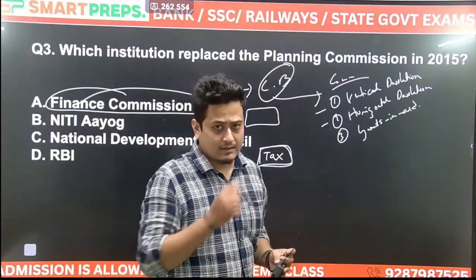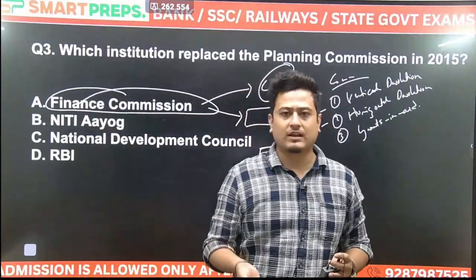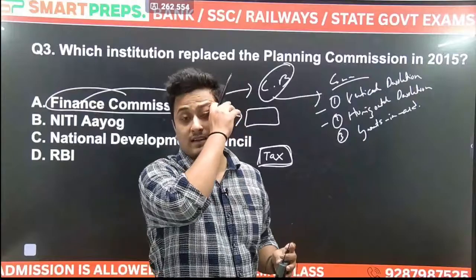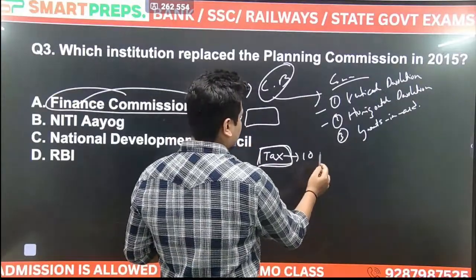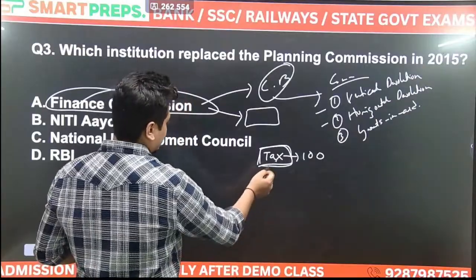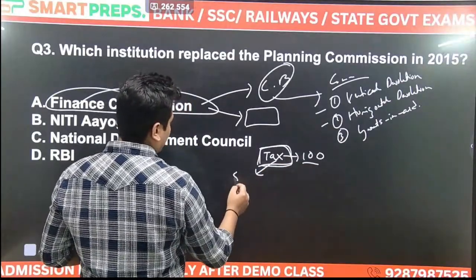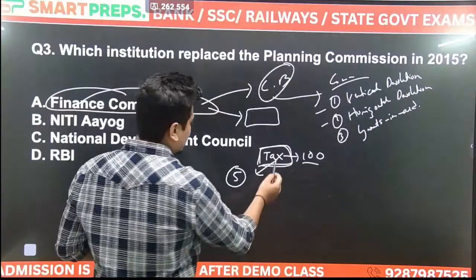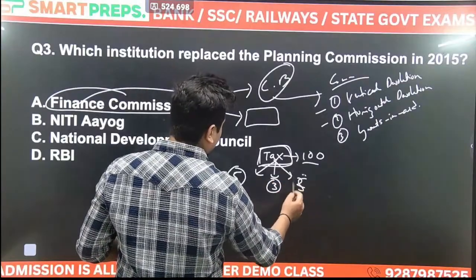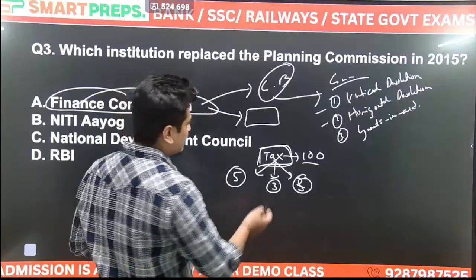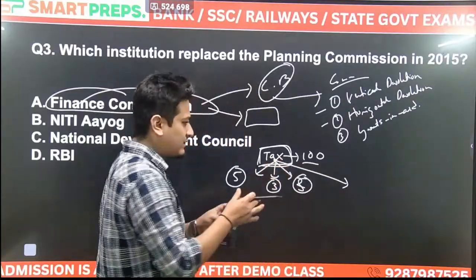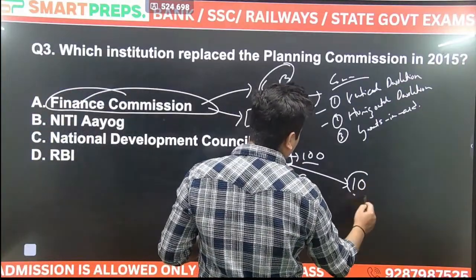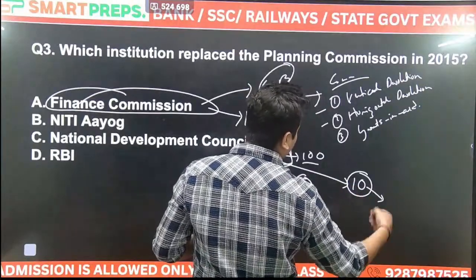टैक्स लगाते हैं ना हम पे, इनकम टैक्स हो गया, जीएसटी हो गया. Income tax is direct, GST is indirect tax. This tax will be collected by the center. मान लो they have collected 100 rupees. ठीक है, from this tax some amount of money, मान लो 5 rupees will be spent on subsidies, 3 rupees will be spent on salaries, 5 rupees will be spent on defense. And suppose after distributing all the tax, finally the finance commission will say there should be one more 10 rupees. These 10 rupees should be given back to the states.